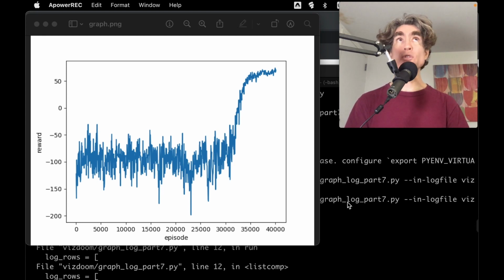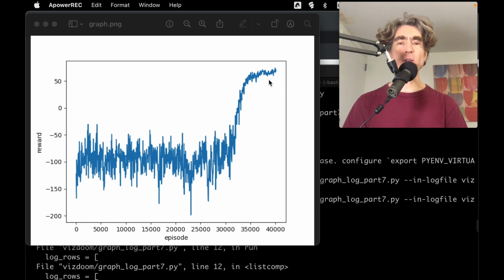So before that last video, we started running a new training. And that was in progress in the middle of the last video. It's now finished, and as you can see, here's the reward graph, and it learned. So I basically stopped it after 40,000 episodes before it could collapse again. You can see that the reward started off at like minus 100 and minus 150 on average, and then at 40,000 episodes, it's gone up to like plus 60, which seems reasonable. So in this video, we're going to show how the model plays.